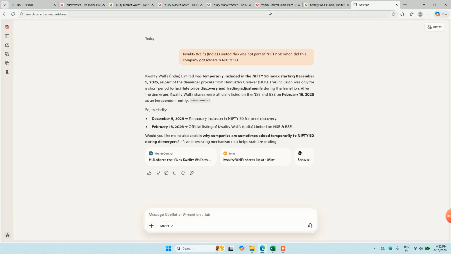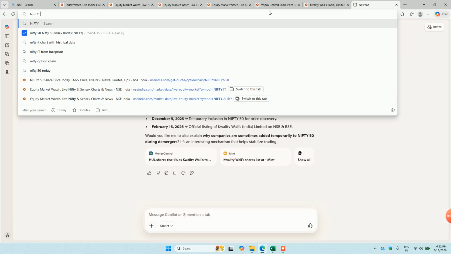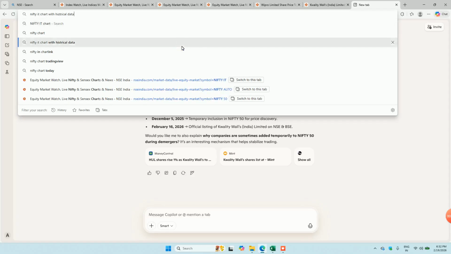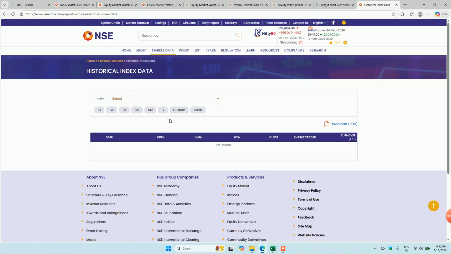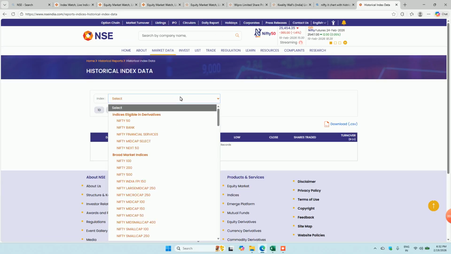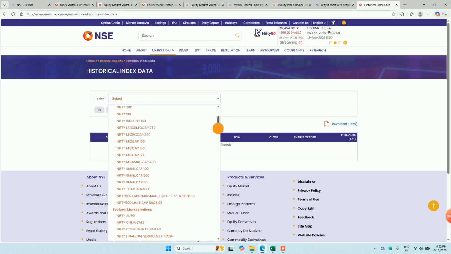Maybe what we can do is search here: Nifty IT chart with historical data. I'll select Nifty IT here.